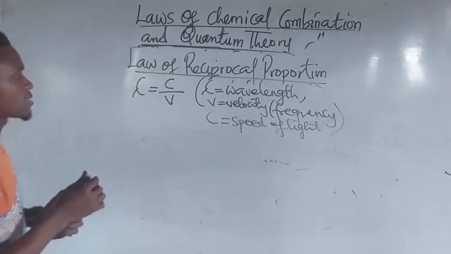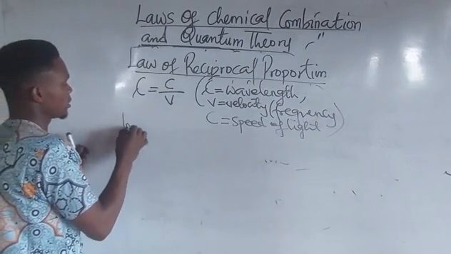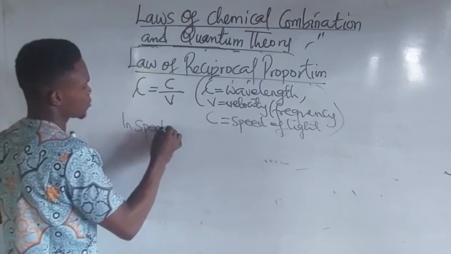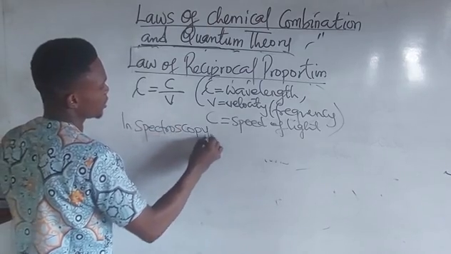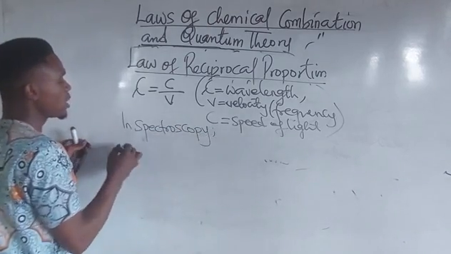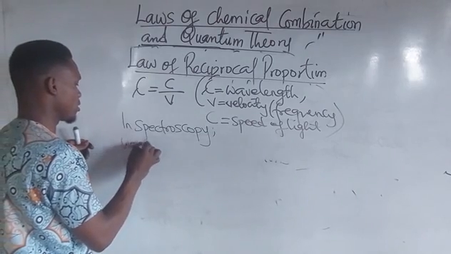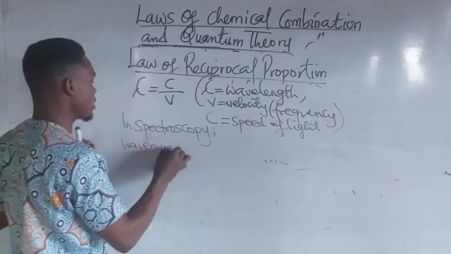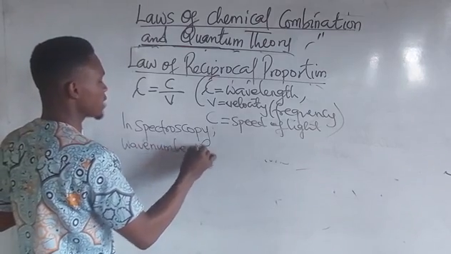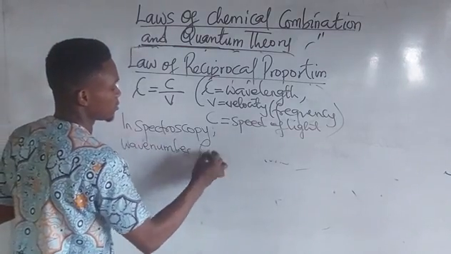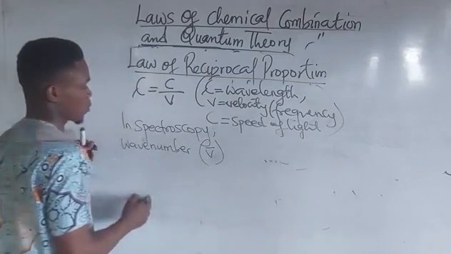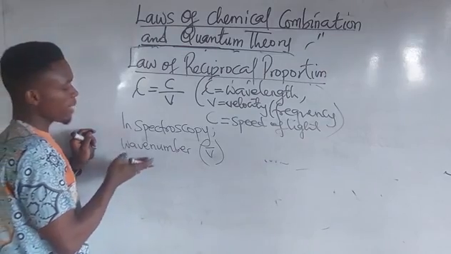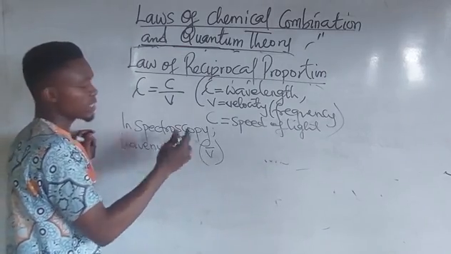Please take note that in spectroscopy, wave number is denoted as this.